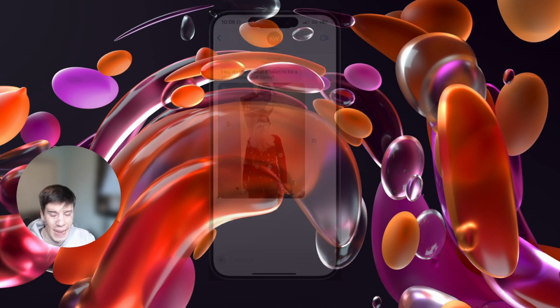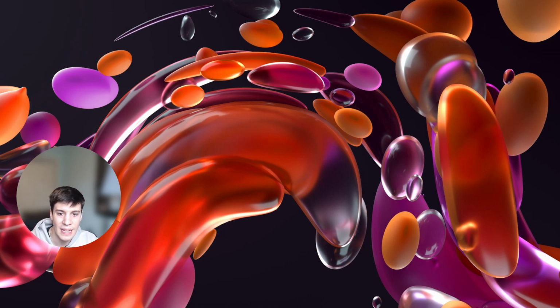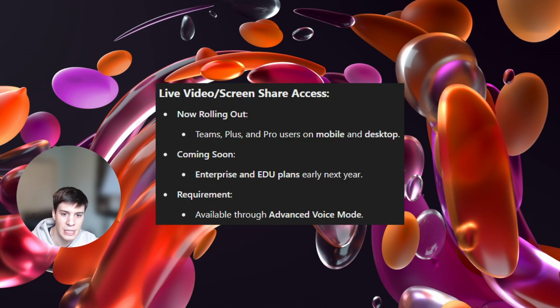As for the access and usage, it's currently available to Teams, Plus, and Pro users, rolling out throughout the next week on both mobile and desktop. As far as Enterprise and EDU tier members, these will get access about early next year from what they stated. So these features will be rolling out gradually. They did say it may take some time to reach all eligible users, and it's only available to users with access to advanced voice mode, of course, and not yet available to free tier members at this time.